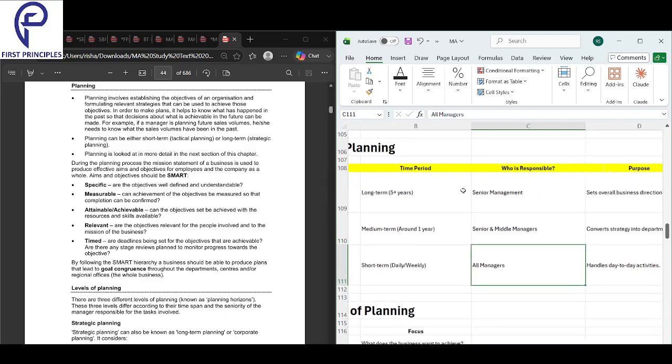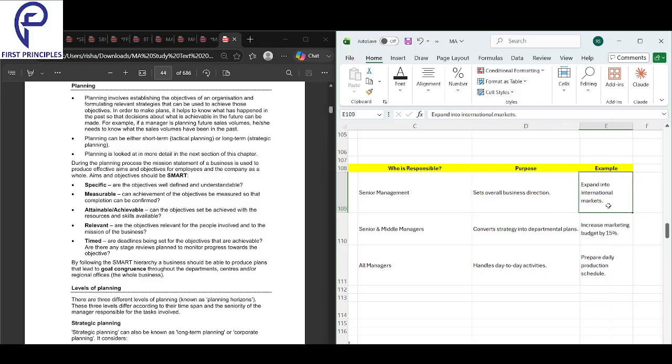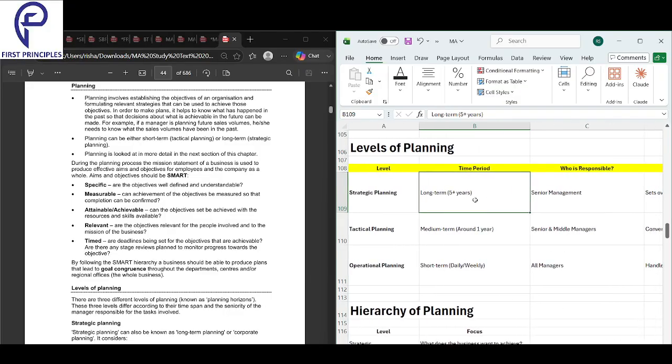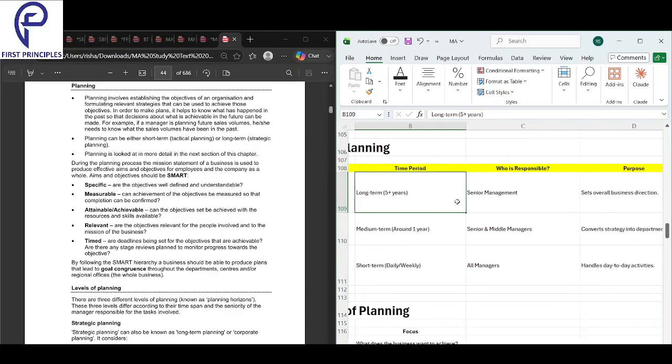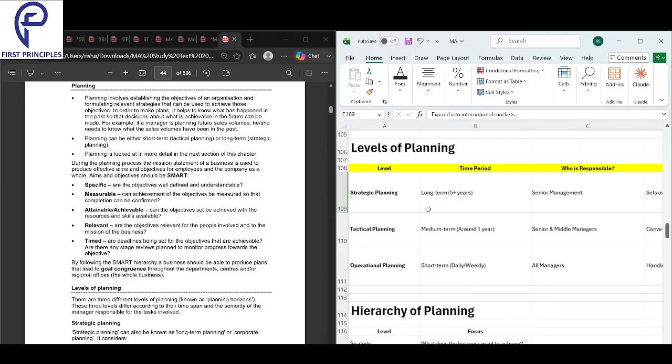So strategic planning, it's long term. Who's responsible? Senior management. It sets the overall business direction. Example, let's expand into international markets. Time period, long term, 5+ years. Senior management sets the overall business direction, expands into international markets.